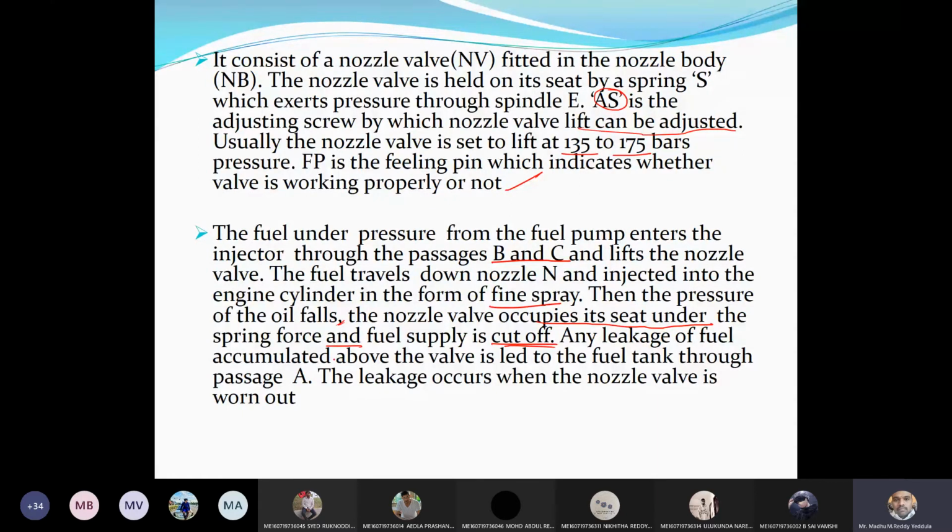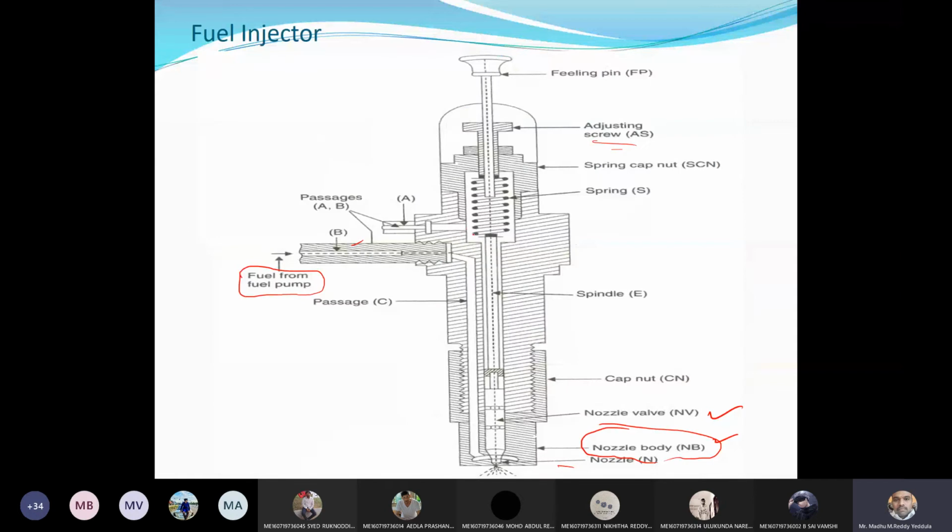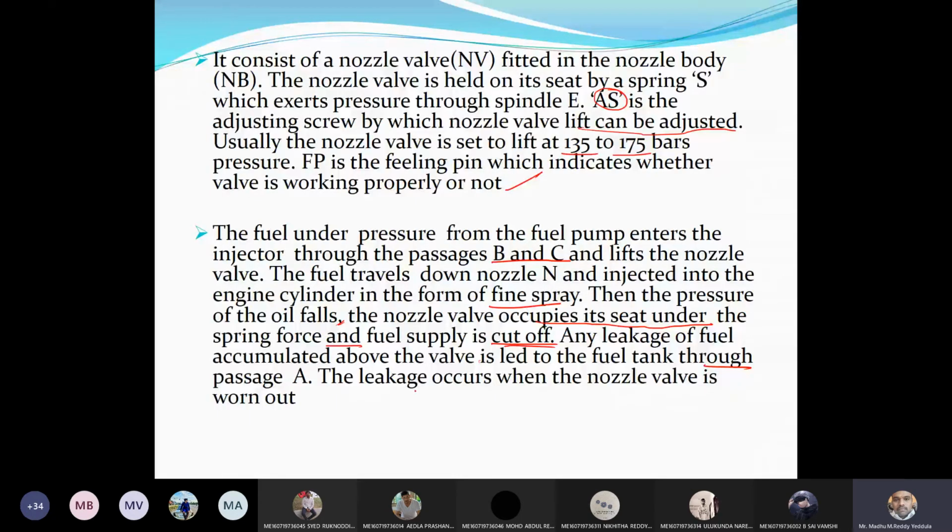Any leakage of the fuel accumulated above the valve seat is led to the fuel tank through the passage A, right? So you can see here passage A, if any oil leaks through the spindle, that will come back from A, and from A we can give it to the fuel pump. And the leakage occurs when the nozzle valve is worn out. Whenever the nozzle valve is worn out, if the pressure is less, also some amount of diesel will be leaked.